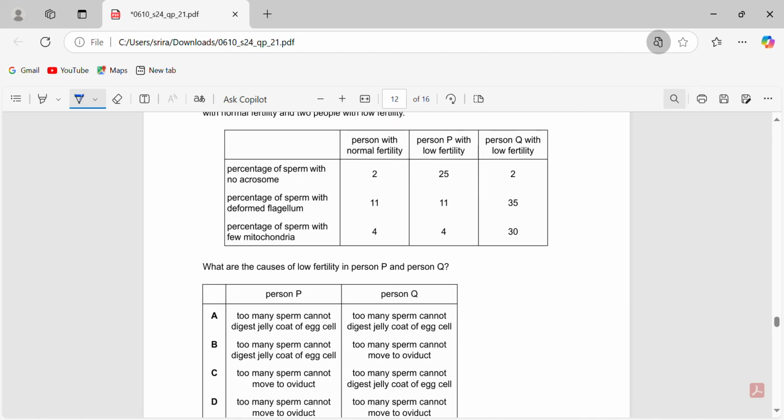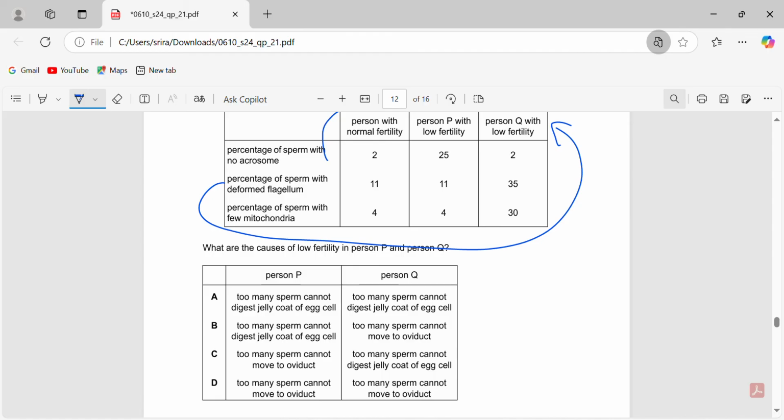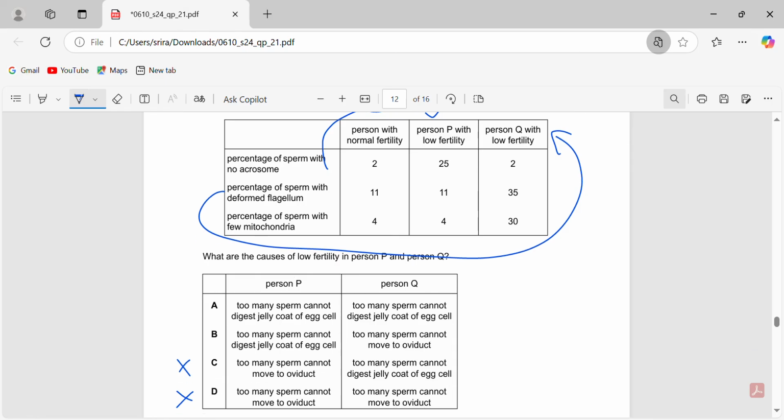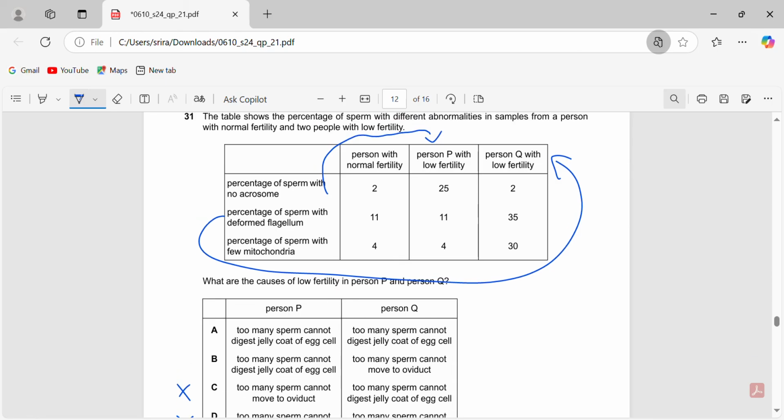So person Q's main problem is deformed flagellum, and lower mitochondria is also significant. For person P, the percentage of sperm with no acrosome is higher, and so the movement is not an issue. So it's not C or D for person P. For them, it's too many sperm that cannot digest. So it's either A or B. That much I can tell from this minimal investigation. Person Q, the problem is going to be it cannot move to the oviduct. So the answer will be 31B.